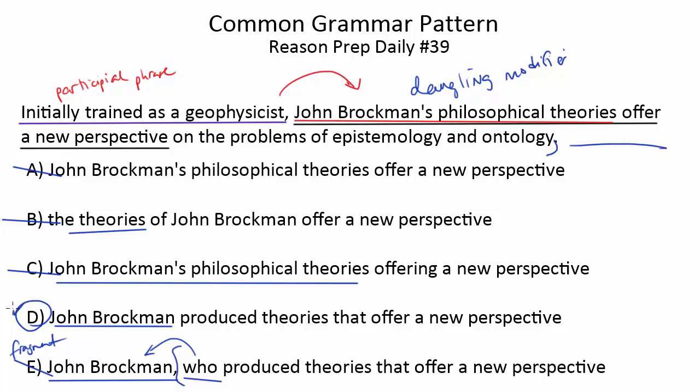So a question that might seem complicated, that might seem a little tricky, might even seem like there's nothing wrong with it when you first read it, actually does have something wrong with it, and it's an error that comes up all the time, this dangling modifier error. So the more easily you can recognize this pattern, the more quickly you'll get this one right, and the more accurate you'll be on questions like these.